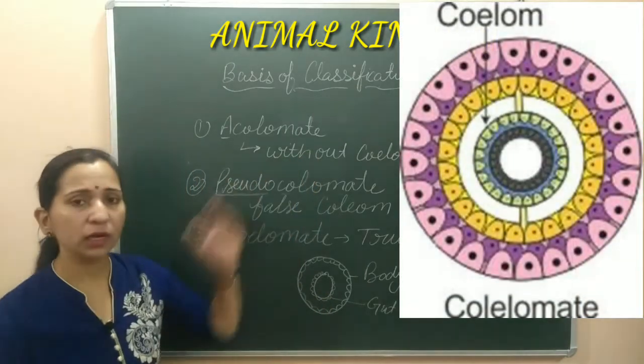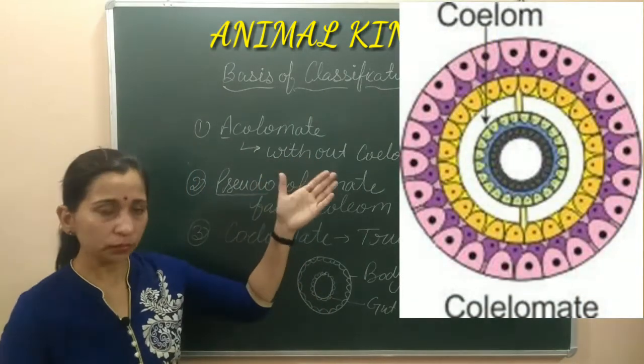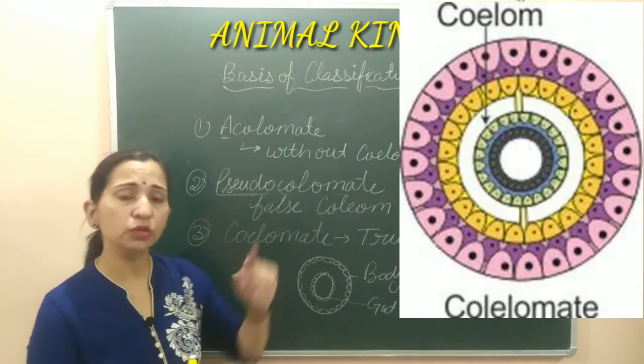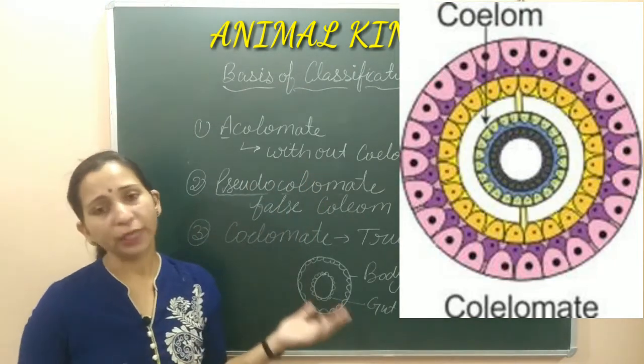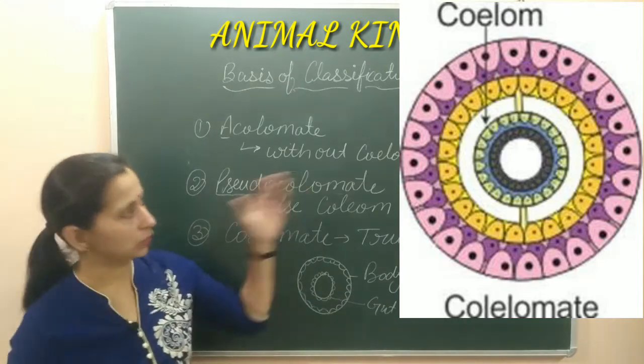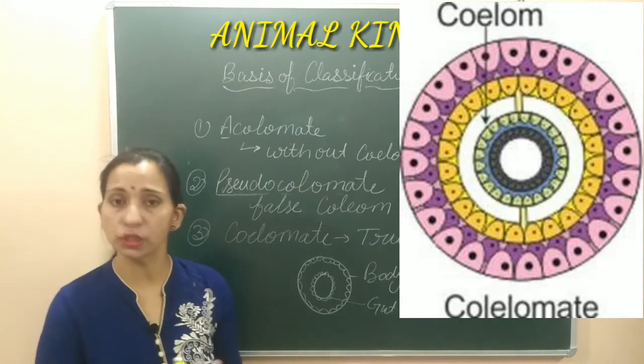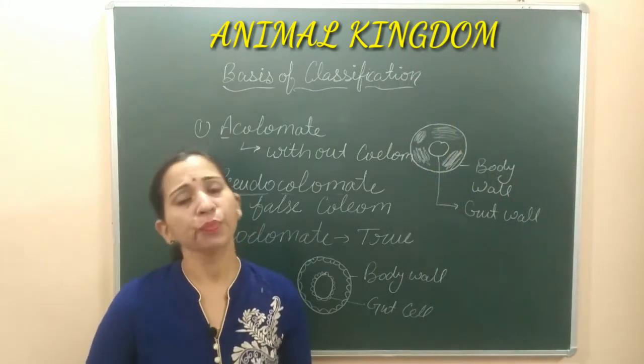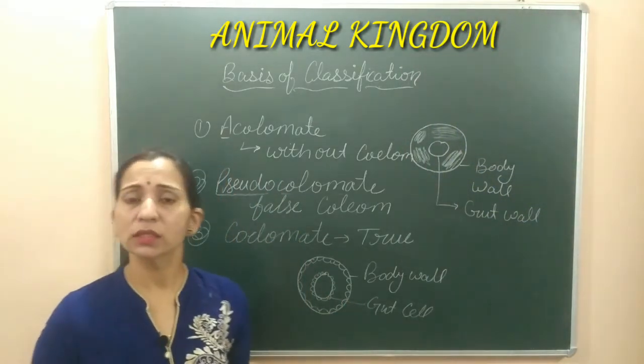As you can see the diagram of the coelom, true coelom, here the ectoderm, endoderm is there, and the mesoderm is lining this body cavity at the both sides. So this is a coelom, true coelom. So here we discuss the three types of coelom. Acoelom, or the organisms can be called as acoelomate.